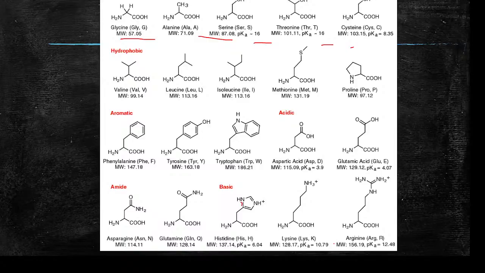Okay, so in the translation process, what happens is the mRNA in the form of codon will carry the information, like out of these 20 amino acids, which amino acid has to be added at that particular point of time. Okay, so different mRNAs will be carrying those codons, and they'll provide the information to tRNA, and tRNA will carry the specific amino acid based on the information provided by mRNA and add it to the polypeptide chain.